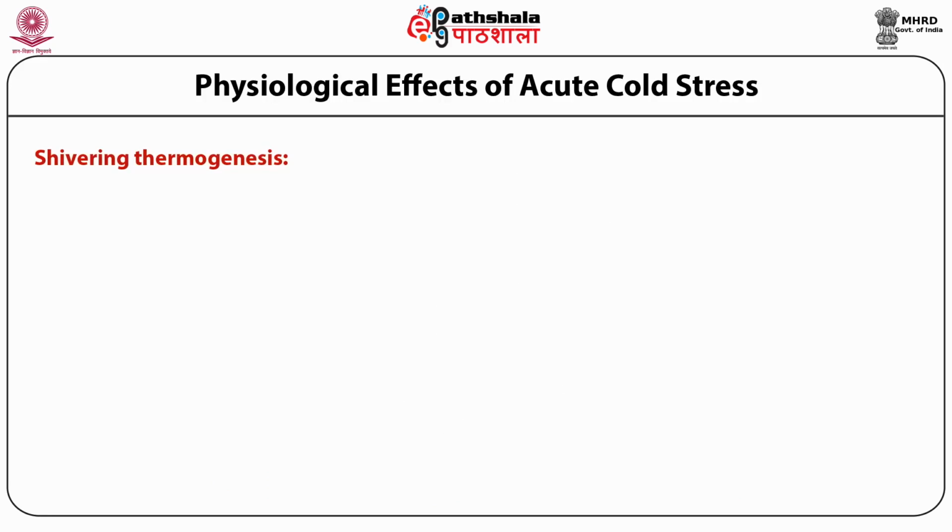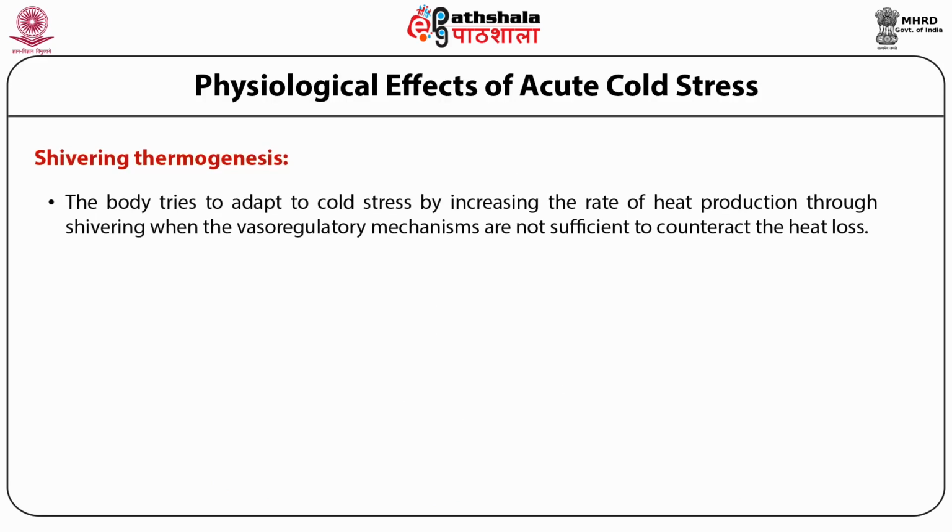Shivering thermogenesis. The body tries to adapt to cold stress by increasing the rate of heat production through shivering when the vasoregulatory mechanisms are not sufficient to counteract the heat loss. Shivering refers to involuntary contractions of the skeletal muscles throughout the body for regulating heat production when exposed to cold surroundings for a long time.